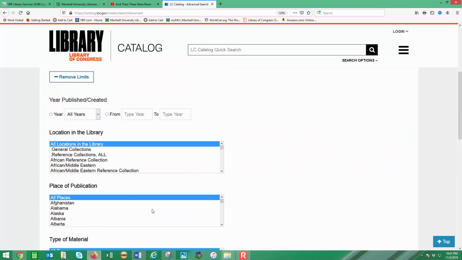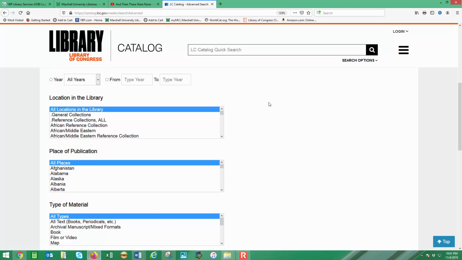Let's add our limits in. You can do a date range, but I always like to start by casting the net wide, just to get a sense of what's available, and then I can trim down from there. I've looked through, I did enough checking to learn that the juvenile books are mostly cataloged in the general collection, so that would really be the place to start.